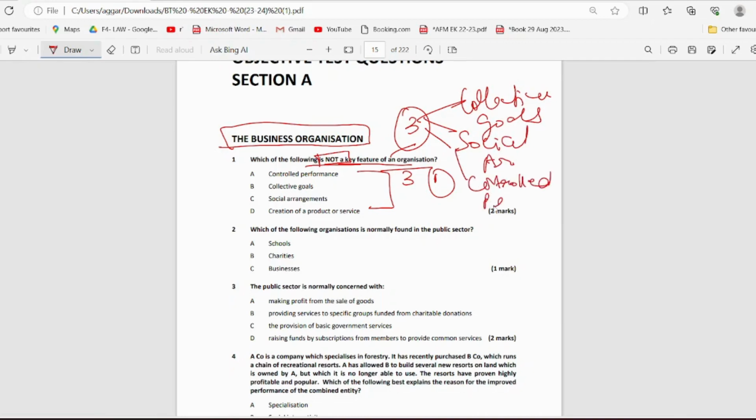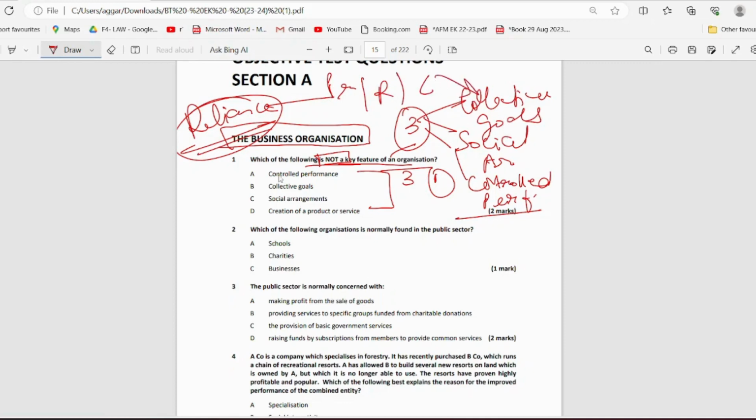So I hope that you remember the definition of an organization. For example, take Reliance, a company, which is an organization, right? Obviously they have collective goals: they have to earn this much profit, clock this much revenue, and incur only this much cost. And obviously they are a social arrangement, because there are many people working there: shareholders, employees, workers, and other people engaged with Reliance. And of course they have controlled performance. Someone is overlooking their performance. The people working there are overlooked by somebody.